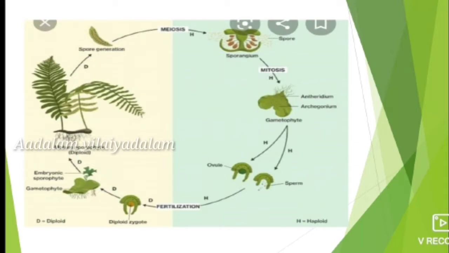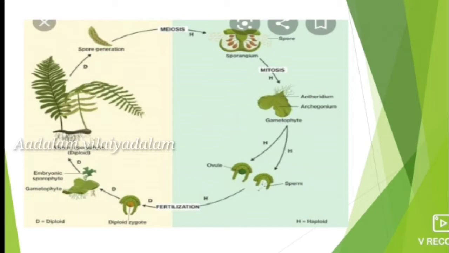Next is the sexual reproduction of pteridophytes. The gametophytes produce multicellular sex organs. The male sex organ is the antheridium, as in bryophytes, which produces antherozoids, and the female sex organ is the archegonium, which has an egg. The antherozoid fertilizes the egg to form a diploid zygote, which differentiates into the sporophytic generation.